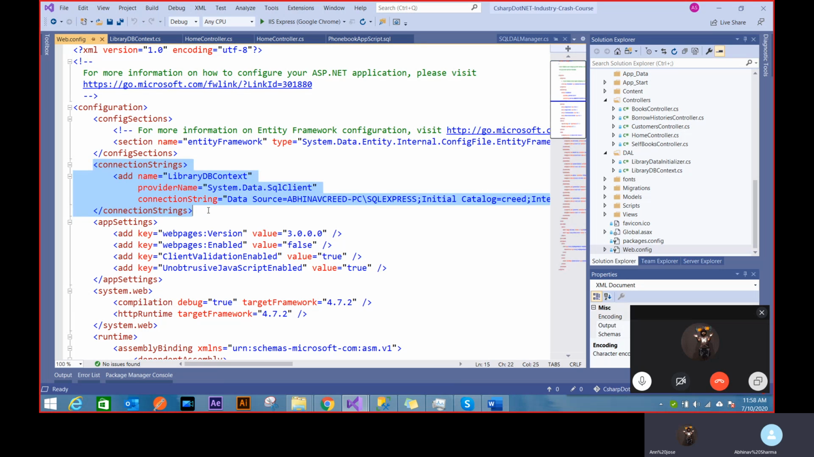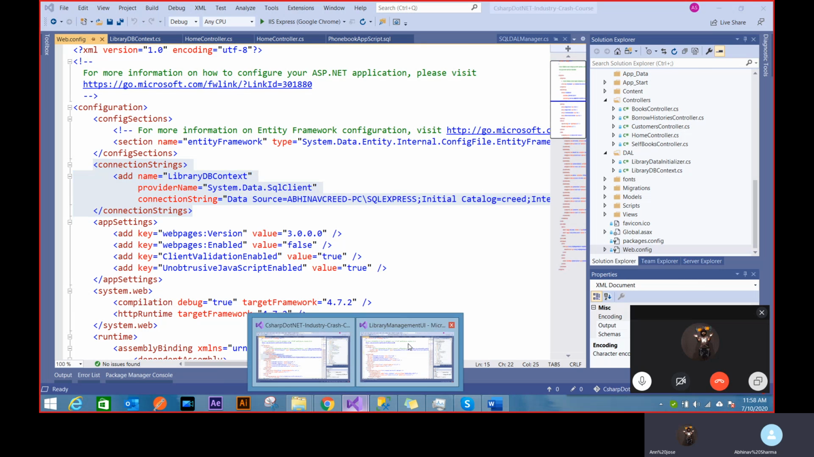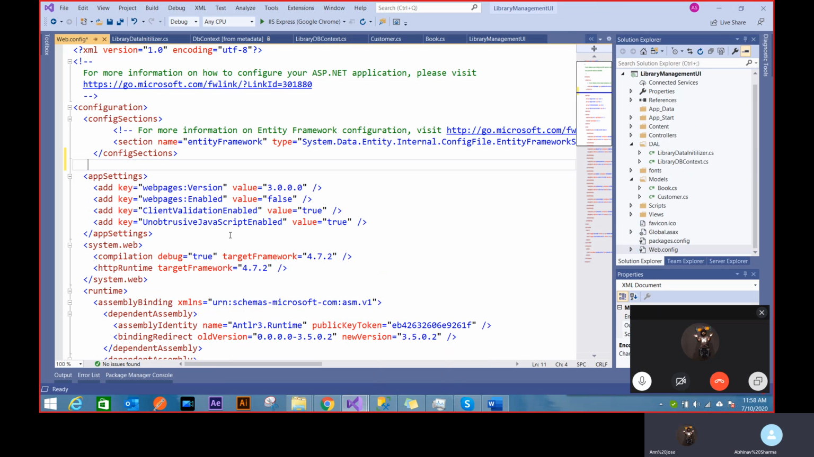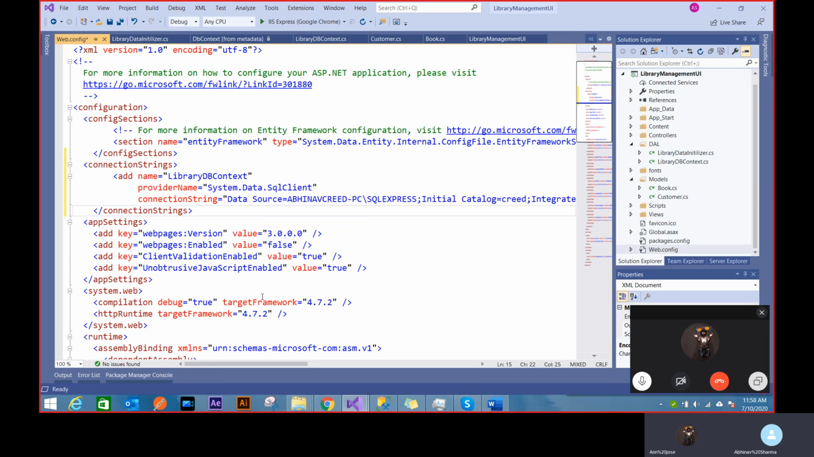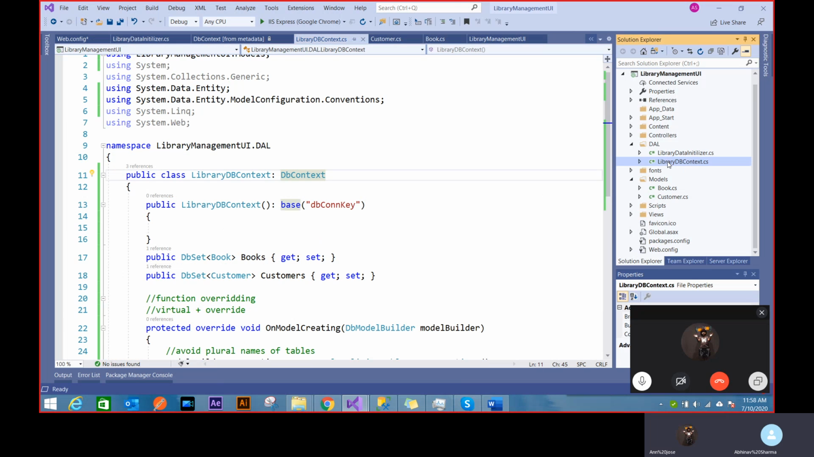This is my connection string. You can again copy it from your own project. This time you'll see one change, which is very important. I will have the name again, could be DB con key. This is the same name that you're gonna use here. It has to match. Otherwise, it won't be able to search it.